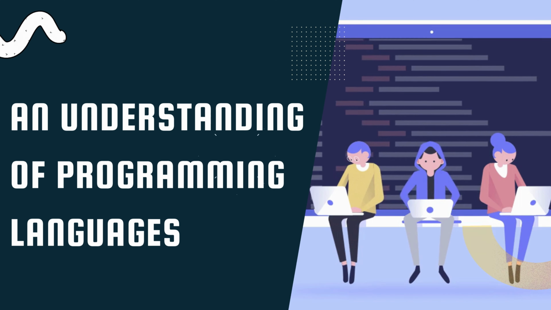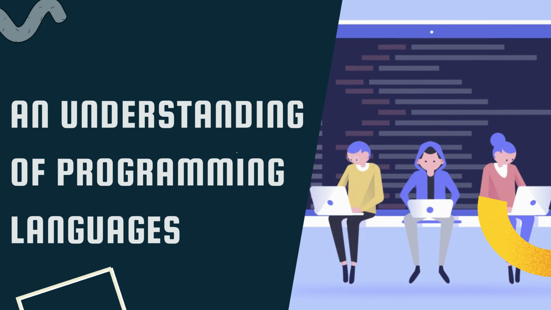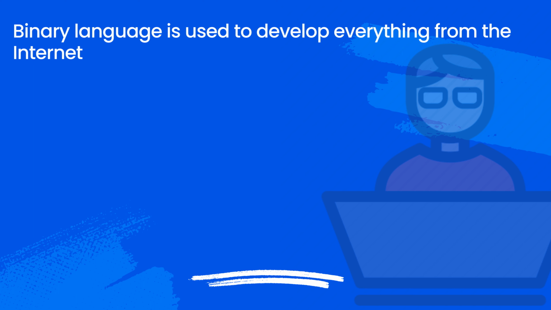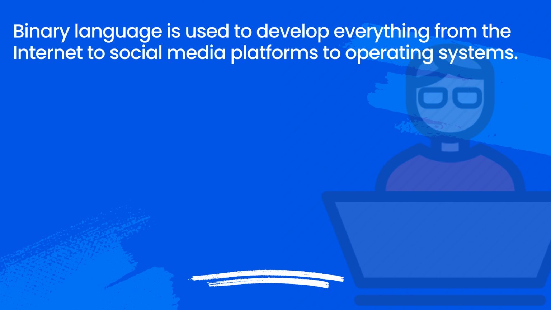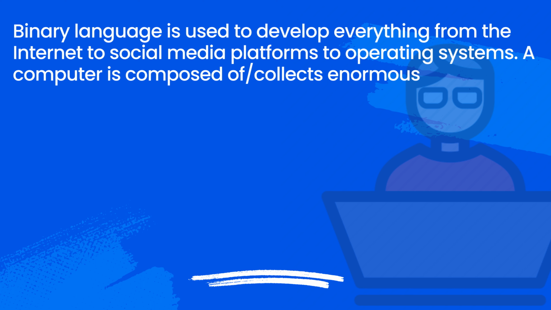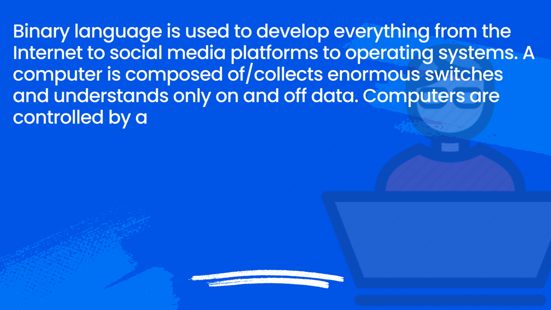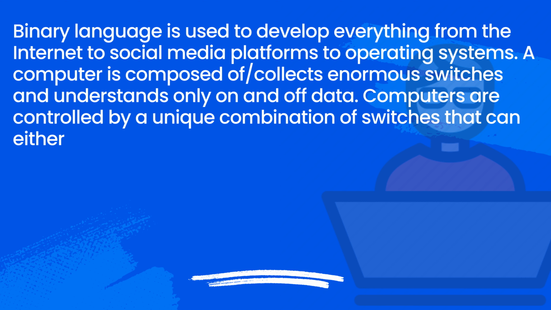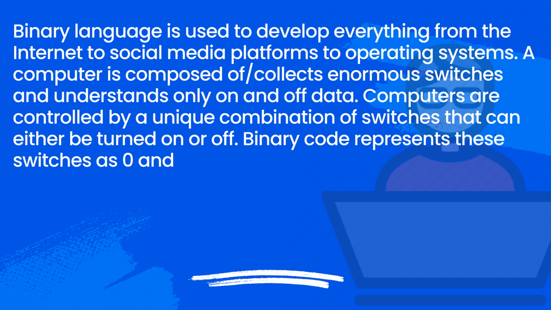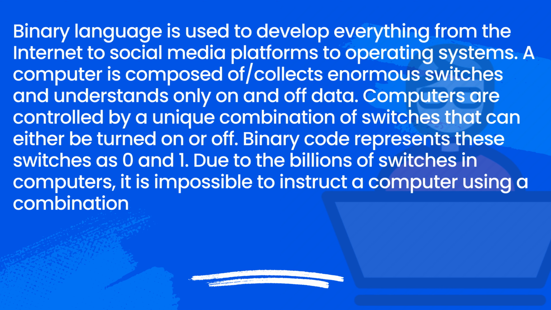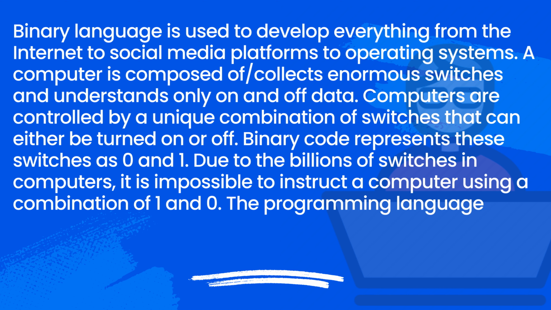The next section is an understanding of programming languages. Binary language is used to develop everything from the internet to social media platforms to operating systems. A computer is composed of enormous numbers of switches and understands only on and off data. Computers are controlled by a unique combination of switches that can either be turned on or off. Binary code represents these switches as 0 and 1. Due to the billions of switches in computers, it is impossible to instruct a computer using a combination of 1 and 0. The programming language plays an important role here.